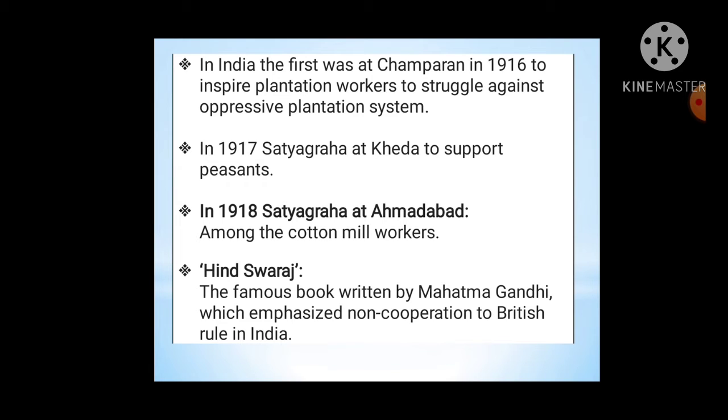In India, the first Satyagraha was at Champaran in 1916 to inspire plantation workers to struggle against the oppressive plantation system. In 1917, Satyagraha at Kheda to support peasants. In 1918, Satyagraha at Ahmedabad among the cotton mill workers. Hind Swaraj is the famous book written by Mahatma Gandhi, which emphasized non-cooperation with British rule in India.